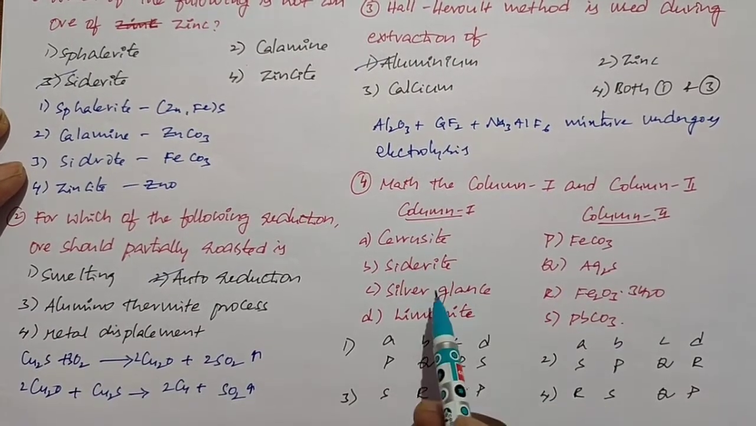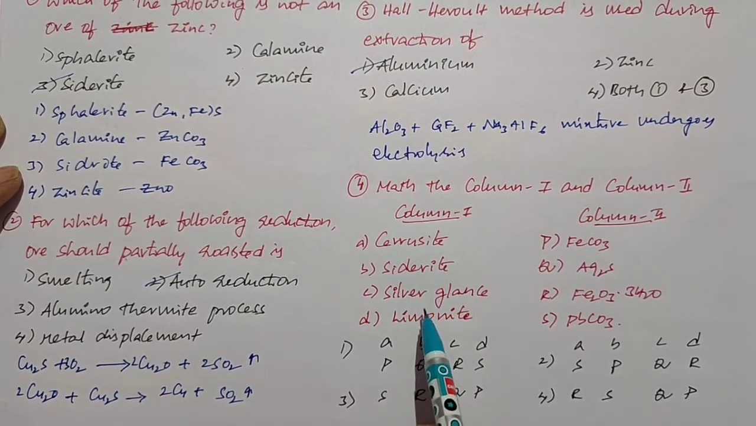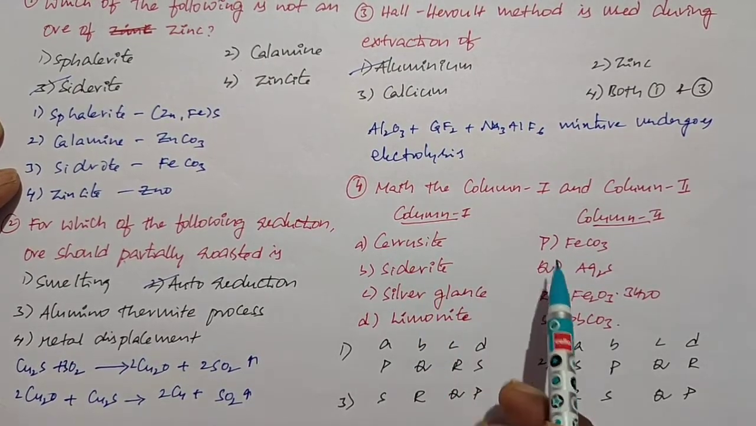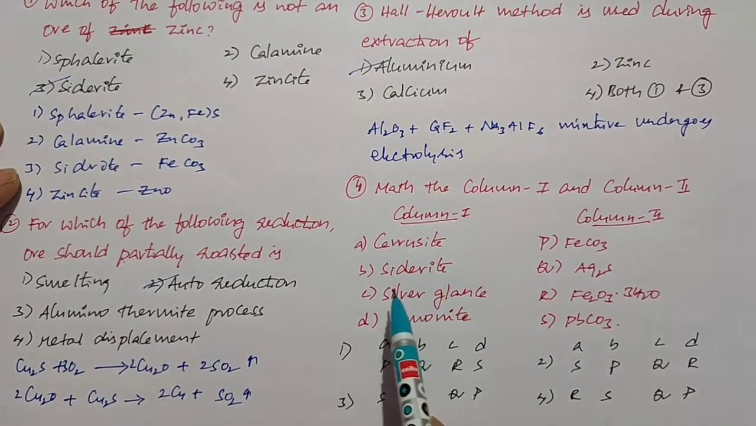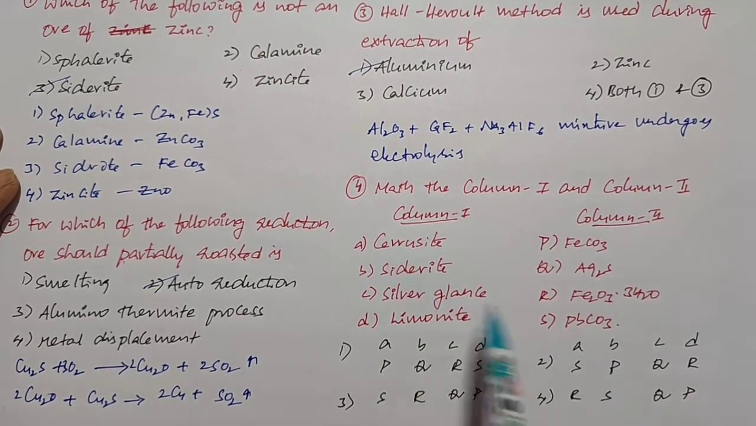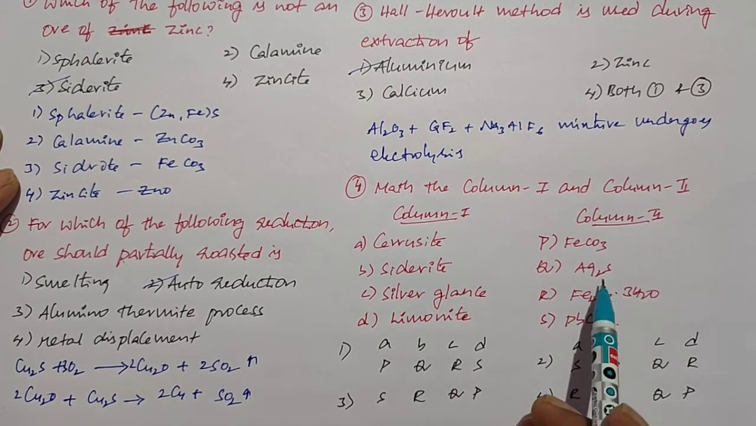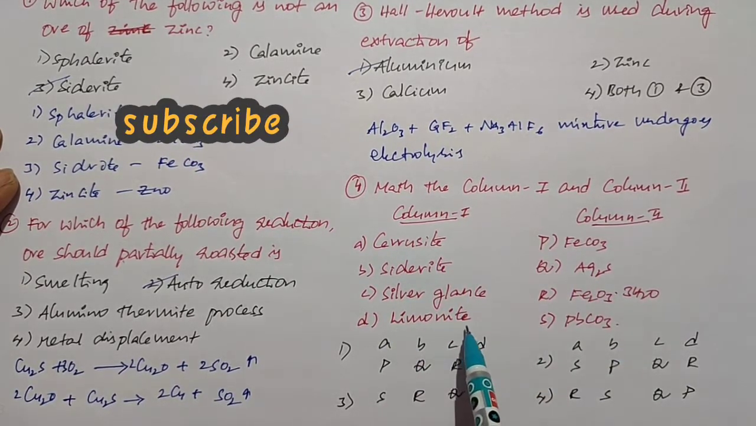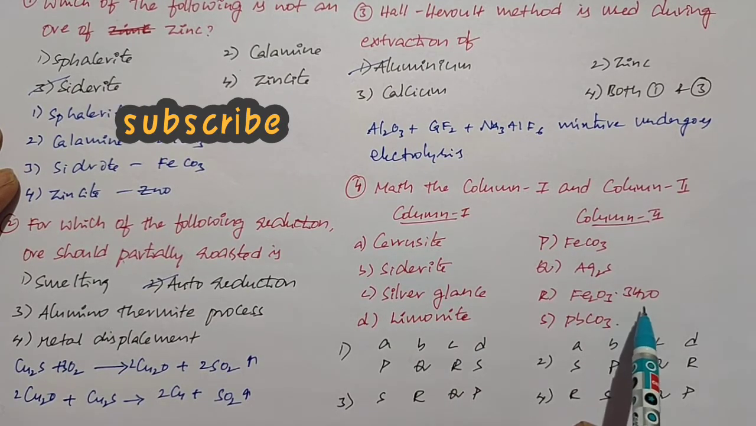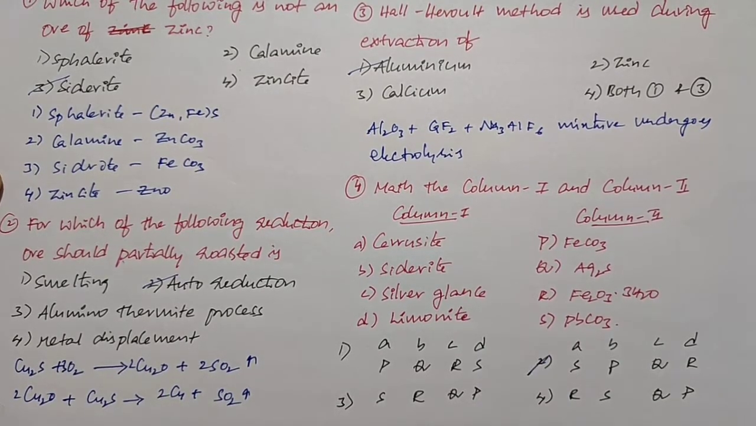Match column 1 and column 2. In column 1 we have the names of the ores: cerussite, siderite, silver glance, and limonite. In column 2 we have the formulas. We need to match them with one another. The formula of cerussite is PbCO3. For siderite, FeCO3. For silver glance, Ag2S. And for limonite, Fe2O3.3H2O. So based on this, the second option is the right option.